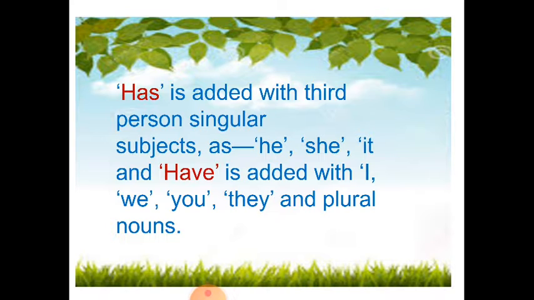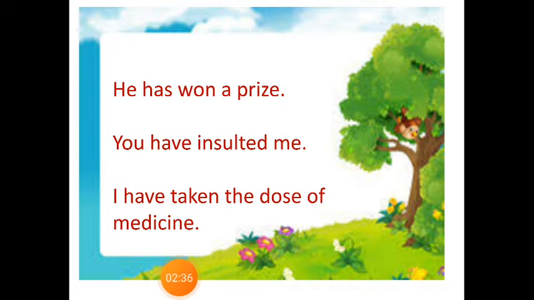Okay, third person singular subjects are he, she, it, and have is added with I, we, you, they, and plural nouns. So, with singular subjects has, and with plural nouns have. Let us see some examples.